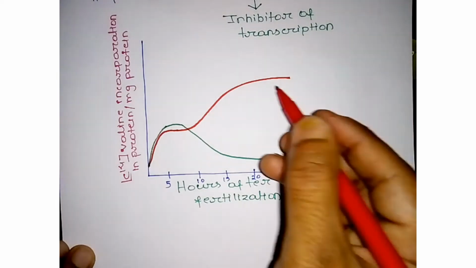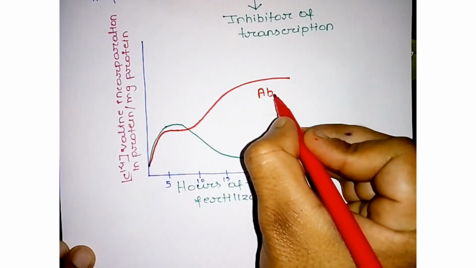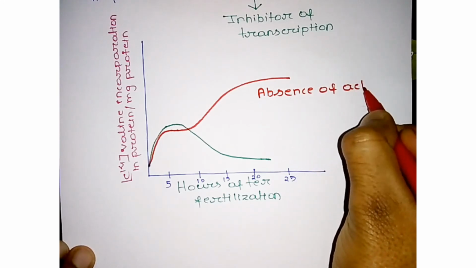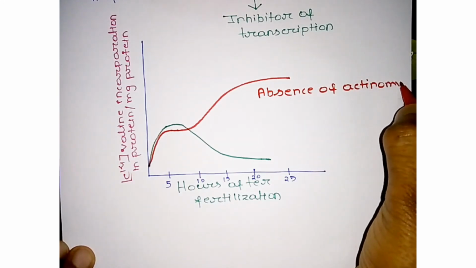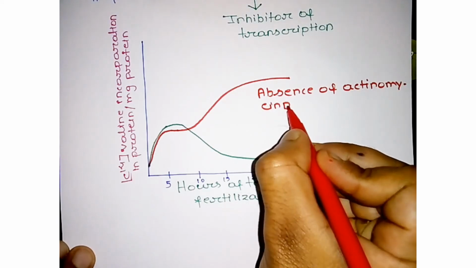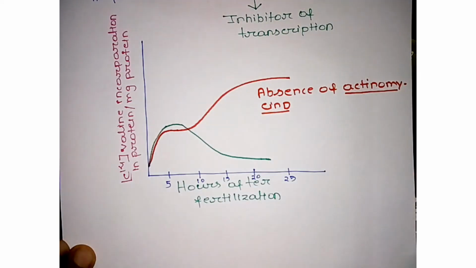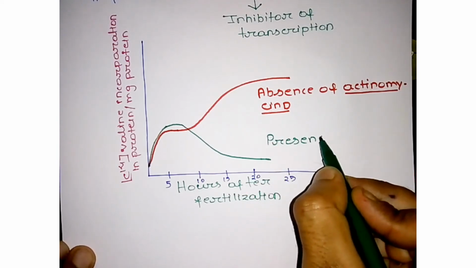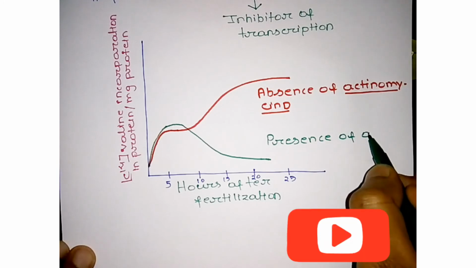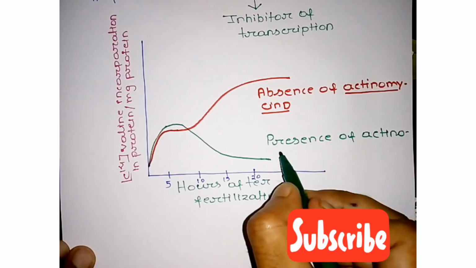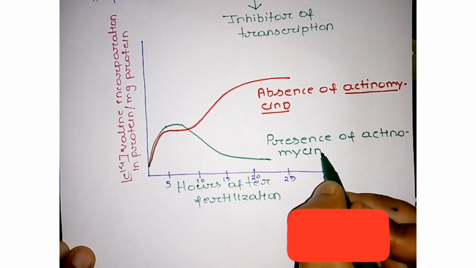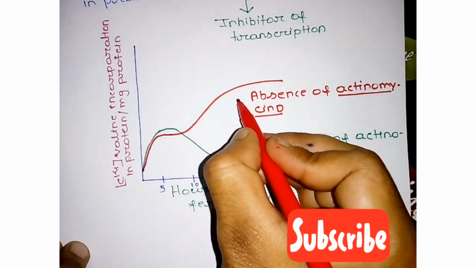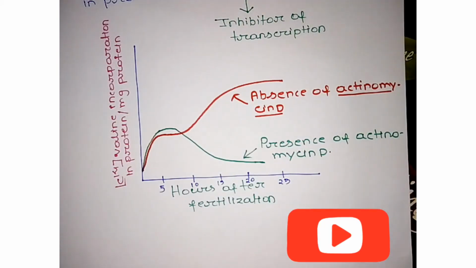So this is absence of actinomycin D, and this is presence of actinomycin D. As we know, actinomycin D blocks transcription. Now from this graph we can easily understand what happened.